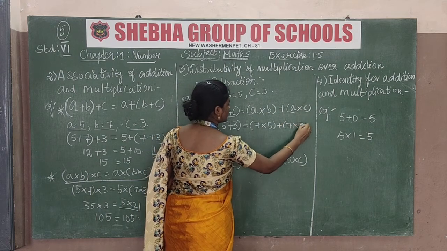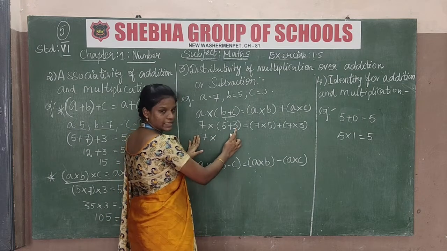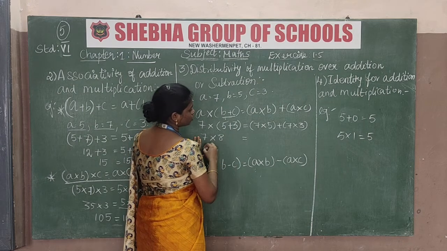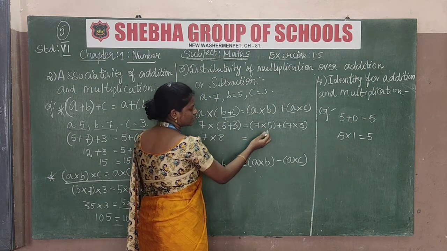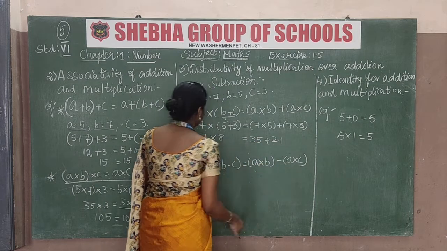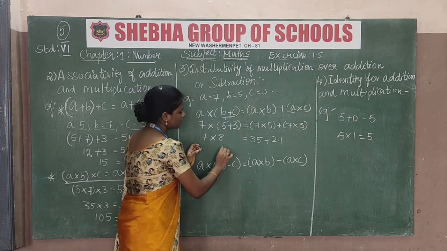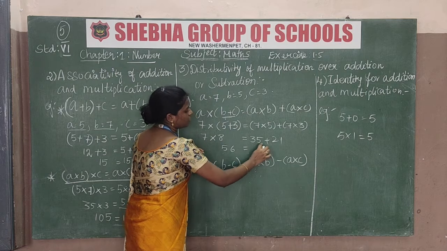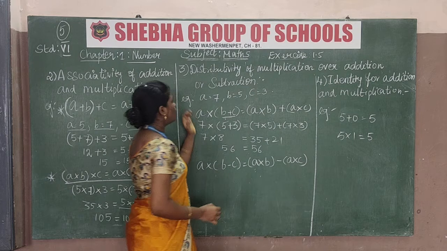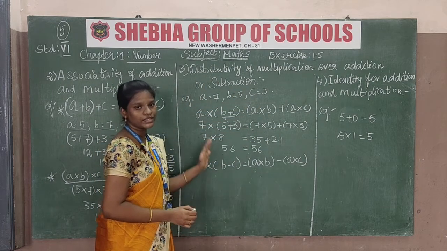So 7 into (5 plus 3), and 5 plus 3 is 8. 7 8s are 56, which is equal to 7 5s are 35 plus 7 3s are 21. We have to add the numbers: 35 plus 21 is 56. So distributivity of multiplication over addition is satisfied in this property.